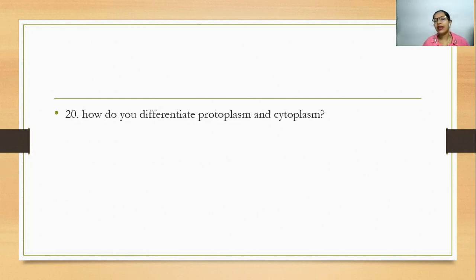Without the cell membrane, the cytoplasm and the nucleus together make up the protoplasm. Cytoplasm is the jelly-like substance that constitutes many components like ER, mitochondria, Golgi and ribosomes. So protoplasm is the living material of the cell, comprising the cytoplasm and nucleus, whereas cytoplasm is the jelly-like substance holding all the components of the cell, that is, the organelles present in the cell.